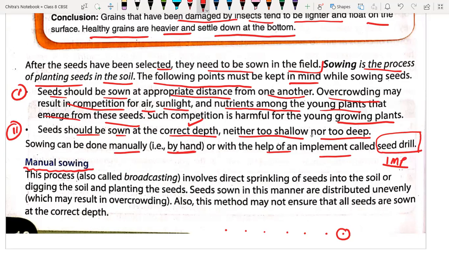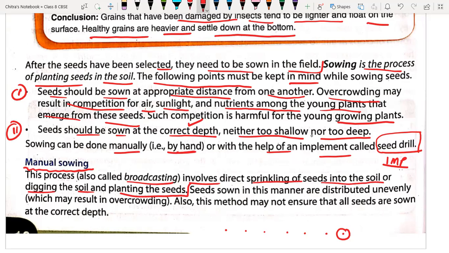This process is also called broadcasting, which involves direct sprinkling of the seed into the soil, or digging the soil and planting the seeds. Generally you must have seen the planting of the saplings of the paddy crop in a crop field. It is done manually, but now we have machines also, seed drills. But in our area we are still sowing seeds manually, by hands only.